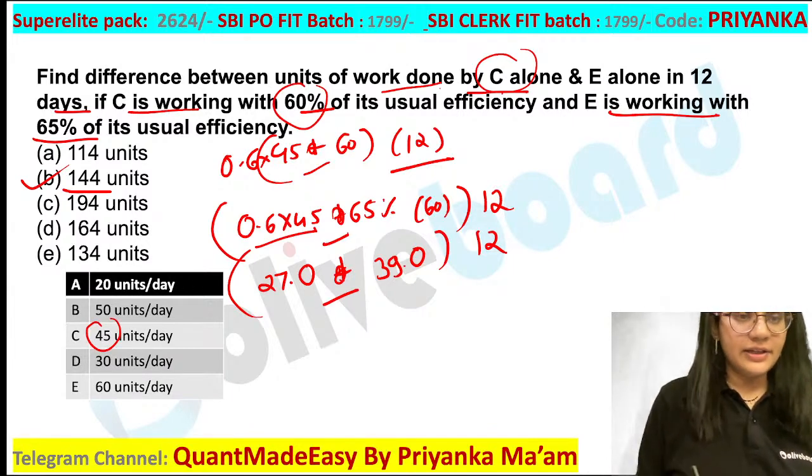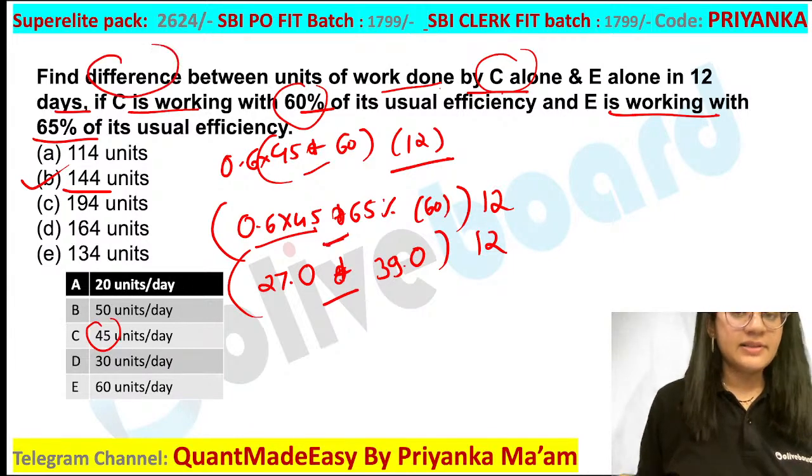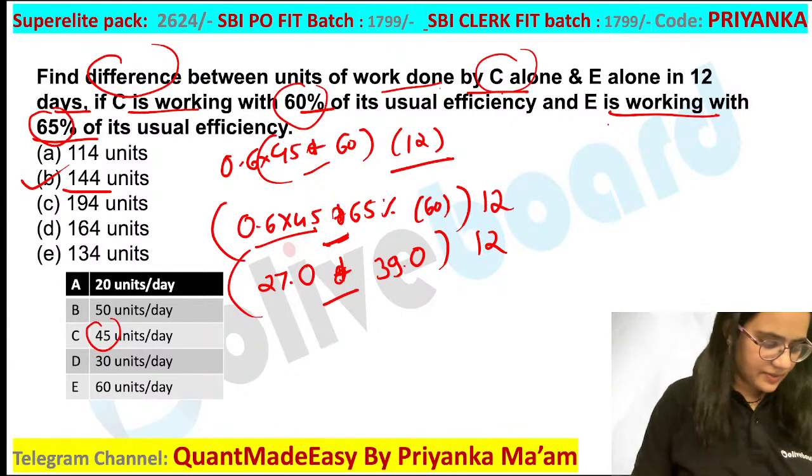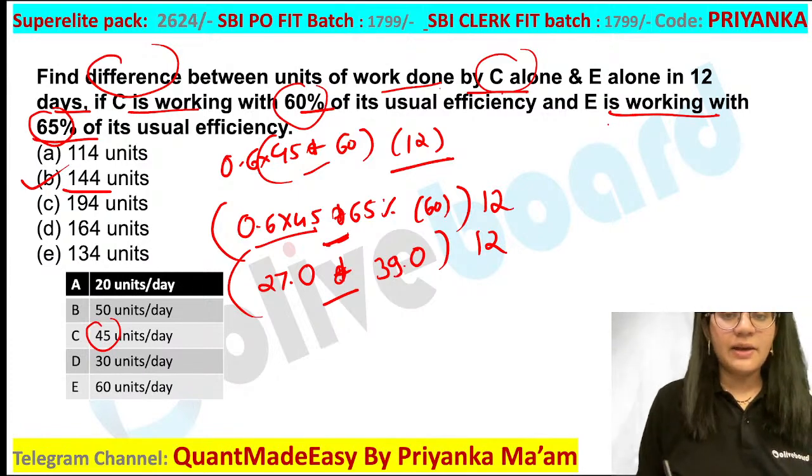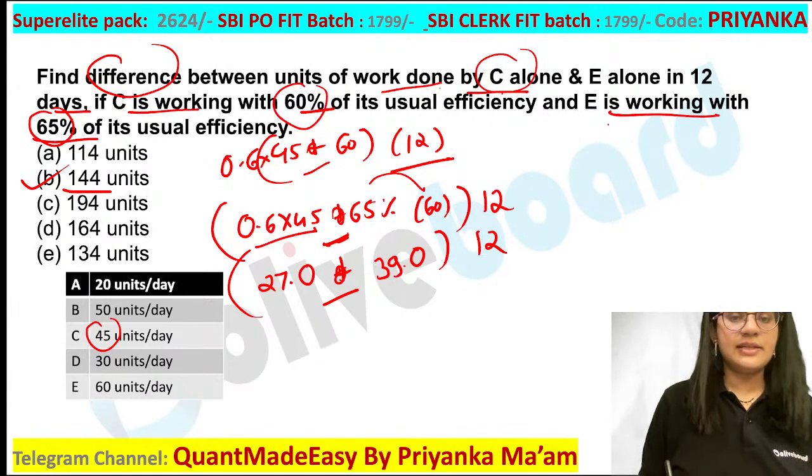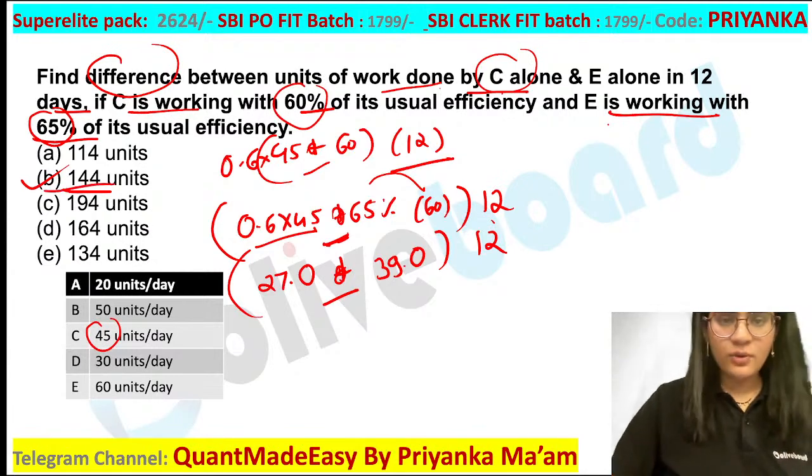You have to calculate the difference, that is why you write minus. Then E is working with 65% of the efficiency. Are you getting this one? So it is 65% of 60 here. You have to calculate both values and you are going to get 144 as the value. Clear now?